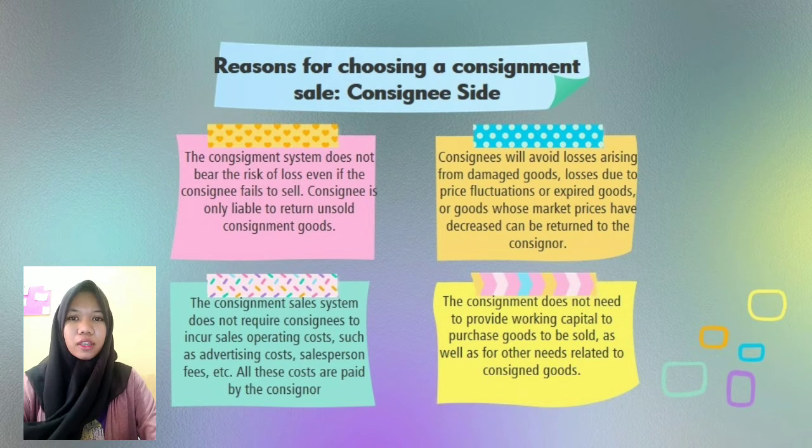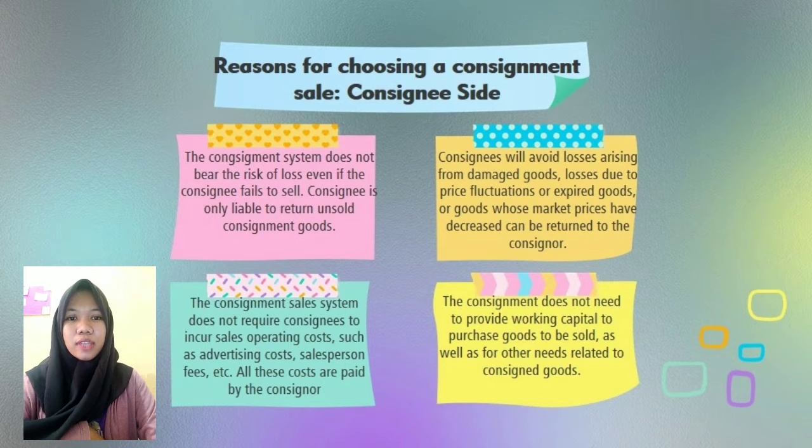For the consignee, the consignment sales system will clearly provide benefits in the form of obtaining revenue and the proceeds from consignment sales, namely in the form of commission given for services in marketing consignment goods. In addition, there are other reasons according to Lebih 1989, namely 1.